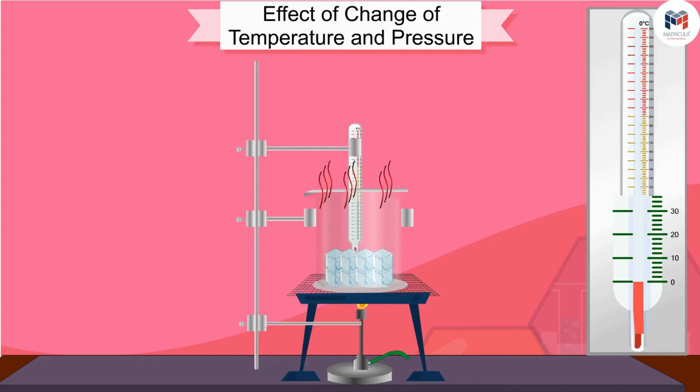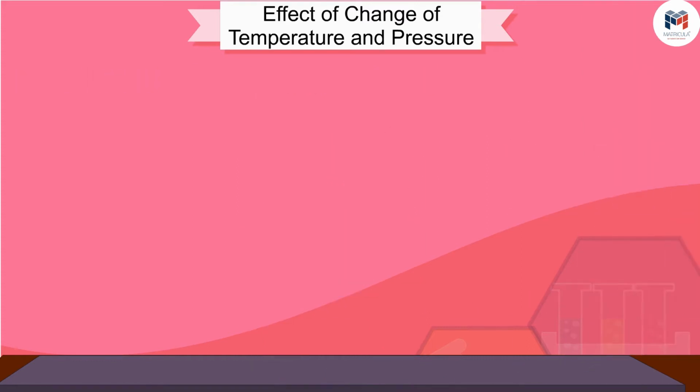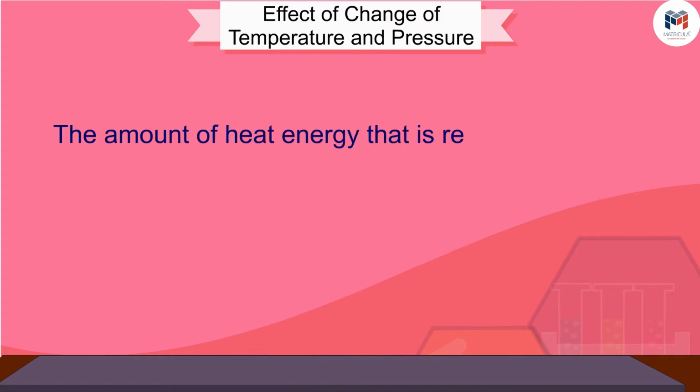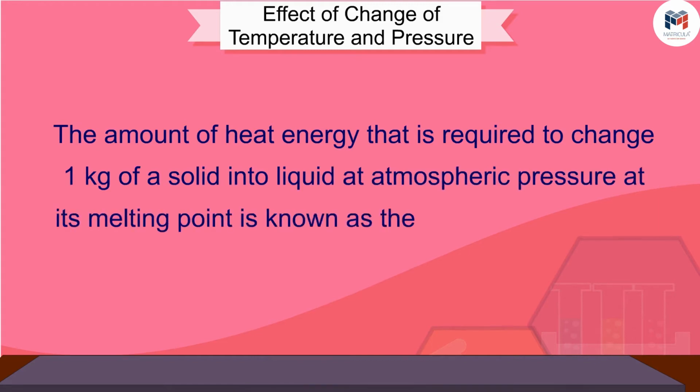As this heat energy is absorbed by ice without showing any rise in temperature, it is considered that it gets hidden into the contents of the beaker and is known as the latent heat. The word latent means hidden. The amount of heat energy that is required to change 1 kg of a solid into liquid at atmospheric pressure at its melting point is known as the latent heat of fusion.